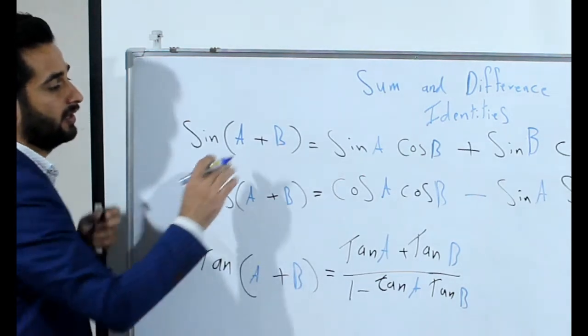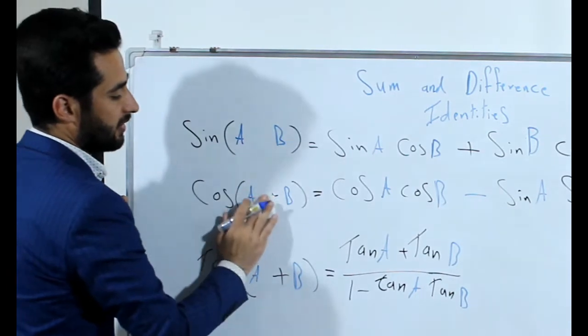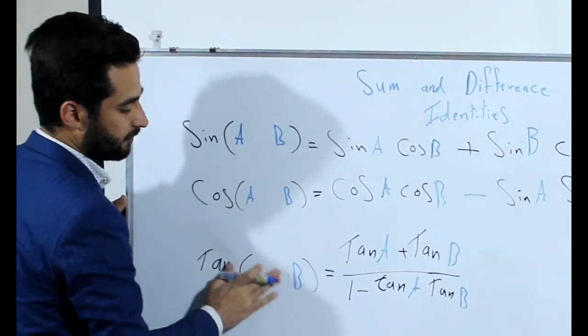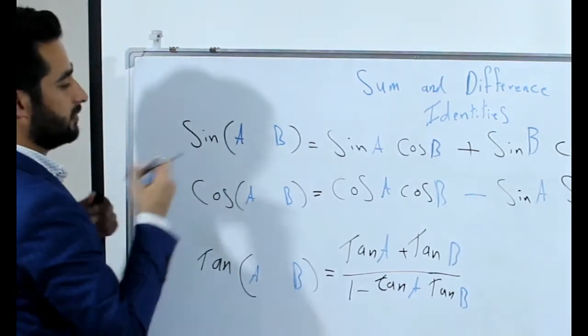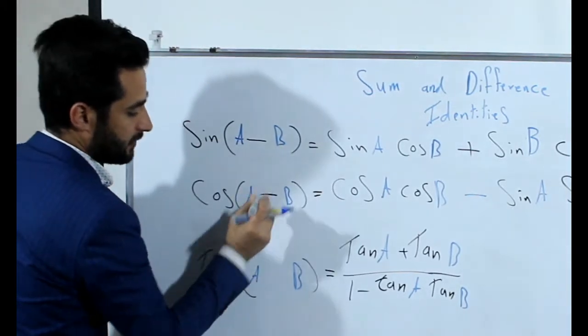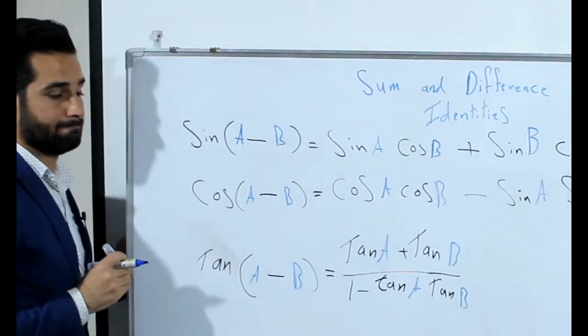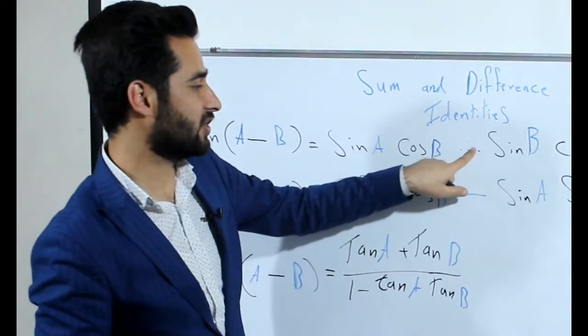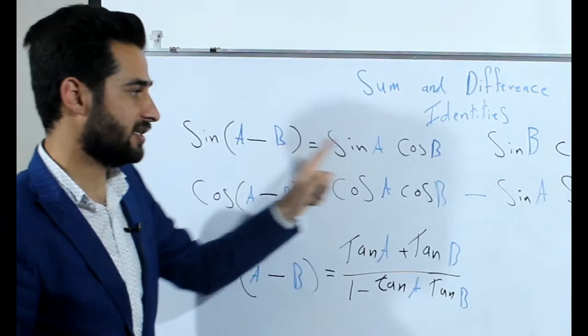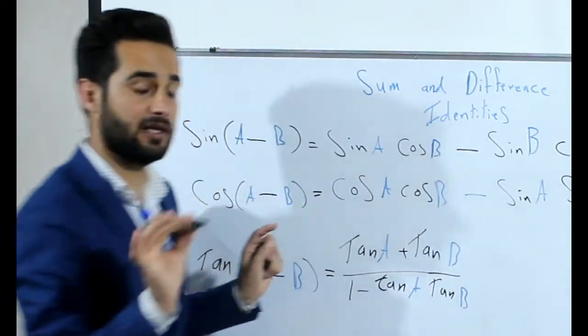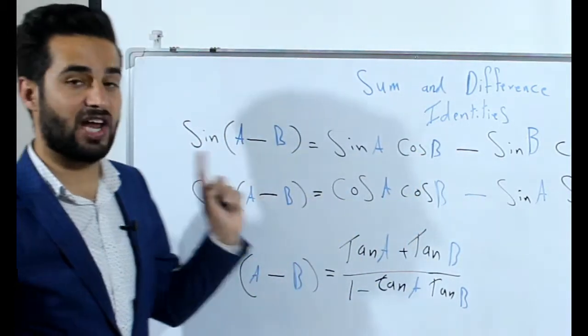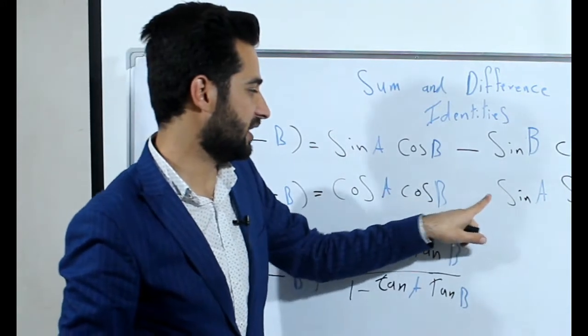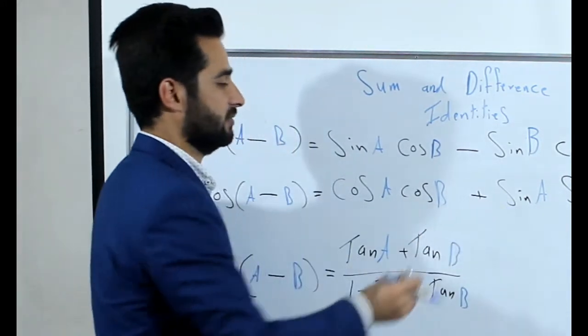For example, if we change the sum to difference, or minus, sine is so kind, so he will not change the sign. It is minus, minus. But cosine is jealous, so he is going to change the sign also.